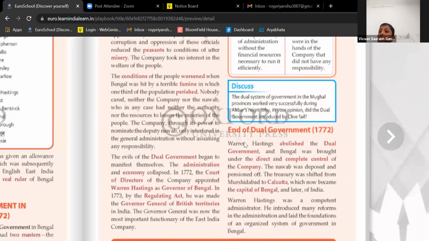Okay. Now we all know that Warren Hastings was appointed as the Governor General. And what did he do? He passed a regulating act. Through the Regulating Act, he was made the Governor General of the entire British territories which were there in India. So now he was given power. Let's see what happens further.